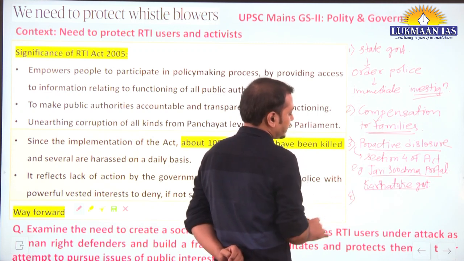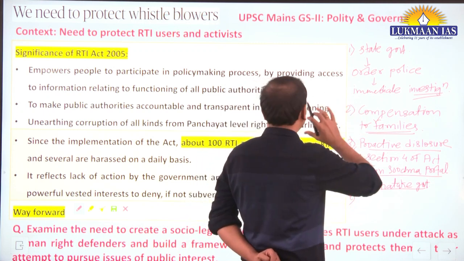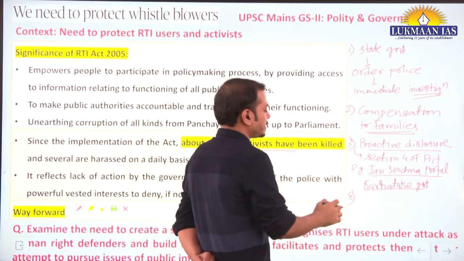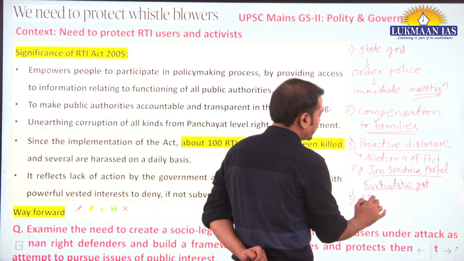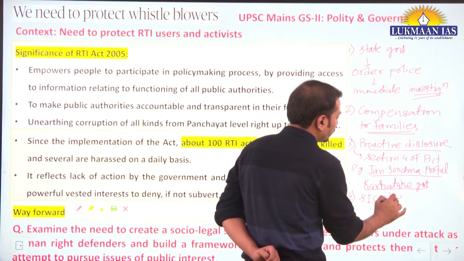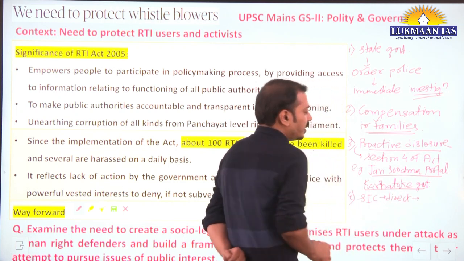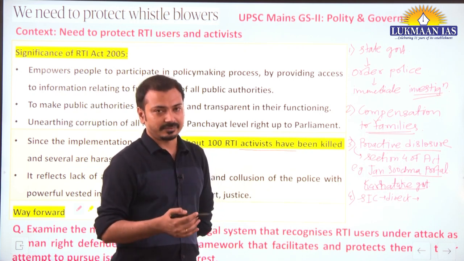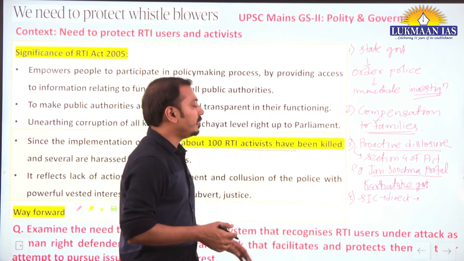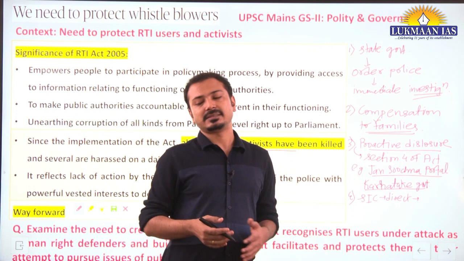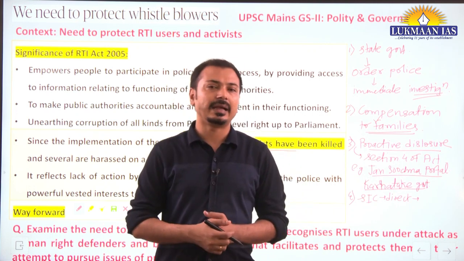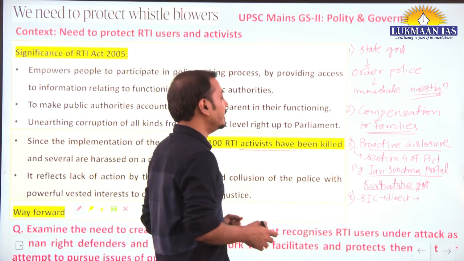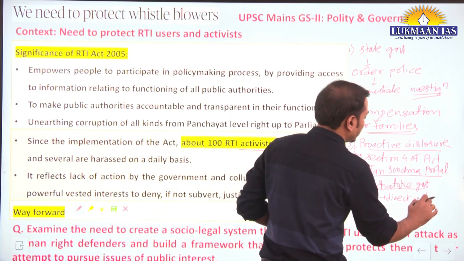Then, whatever harassment the RTI activists are facing, the state information commissions should direct all those authorities to give that information wide publicity, so that the people who are involved in this nexus or corruption or any kind of illegal activities have some kind of deterrence because of it.